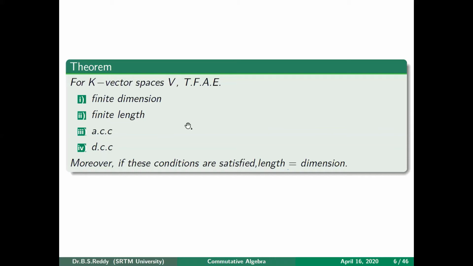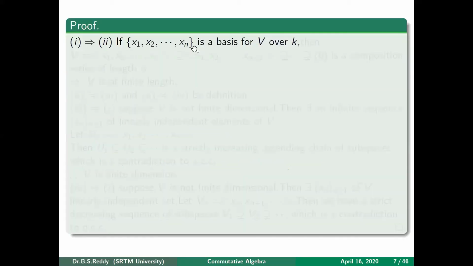Then we are done. What is meant by saying that V is a finite dimensional vector space? It has a finite basis, call it x_1, x_2, ..., x_n. So if x_1, x_2, ..., x_n is a basis for V over a field K, then from this we will construct a maximal chain. Here the submodules are nothing but subspaces of this vector space, right?